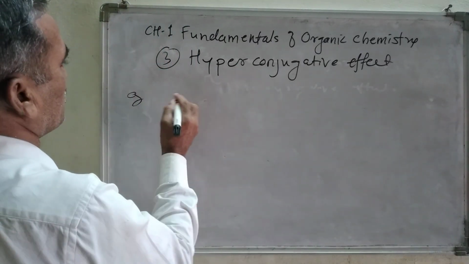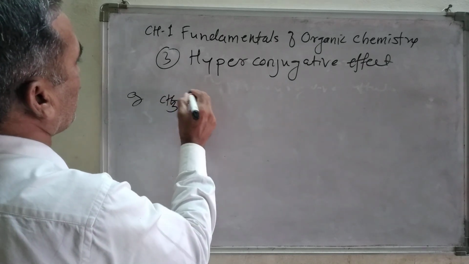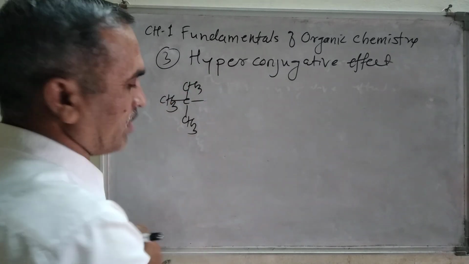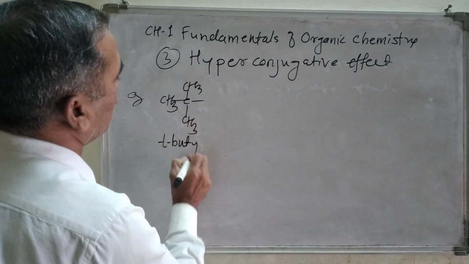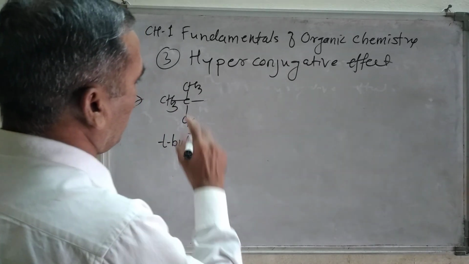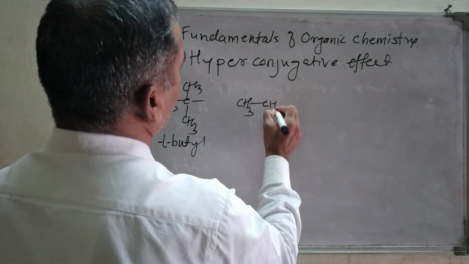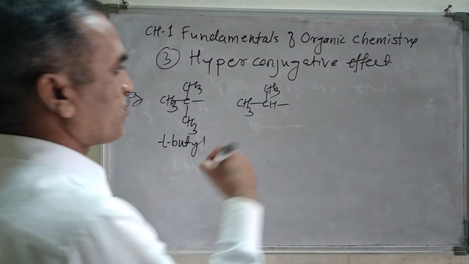For example, suppose we have some alkyl groups. Suppose (CH3)3C, this one. As we know, this group is a tertiary butyl group, right? Next, (CH3)2CH. This is an isopropyl group.